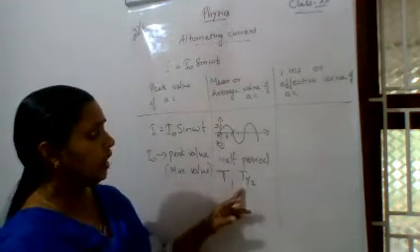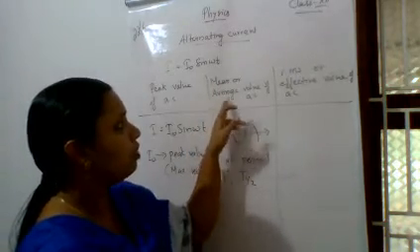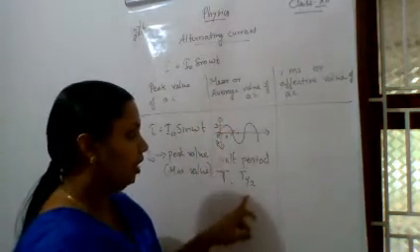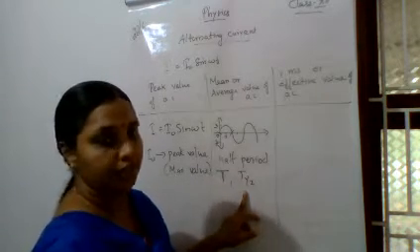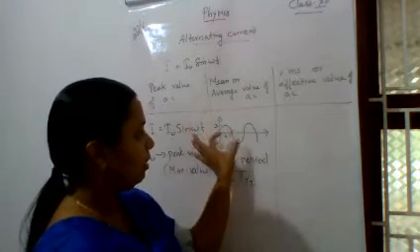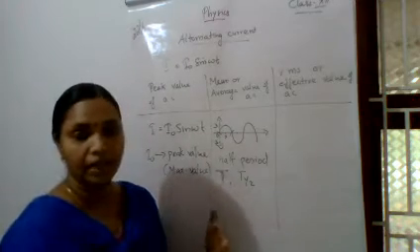Now, we will see what is the mean value or average value of AC for the T by 2 time. That is the half cycle of AC, not full cycle. That is either the positive half cycle or the negative half cycle.